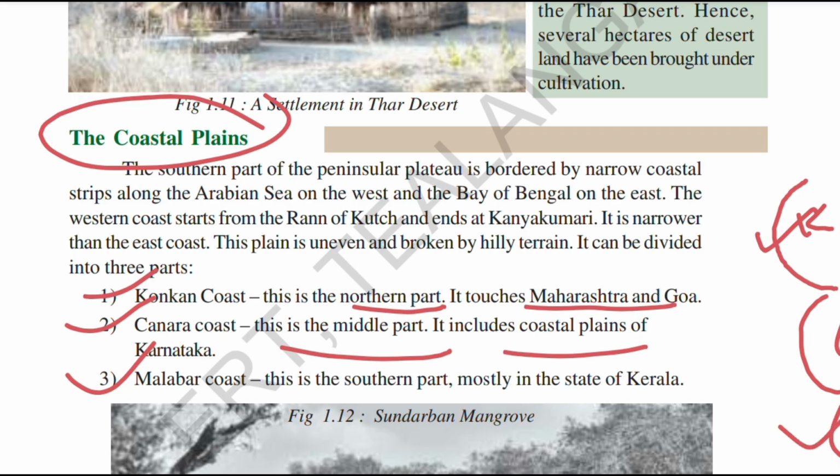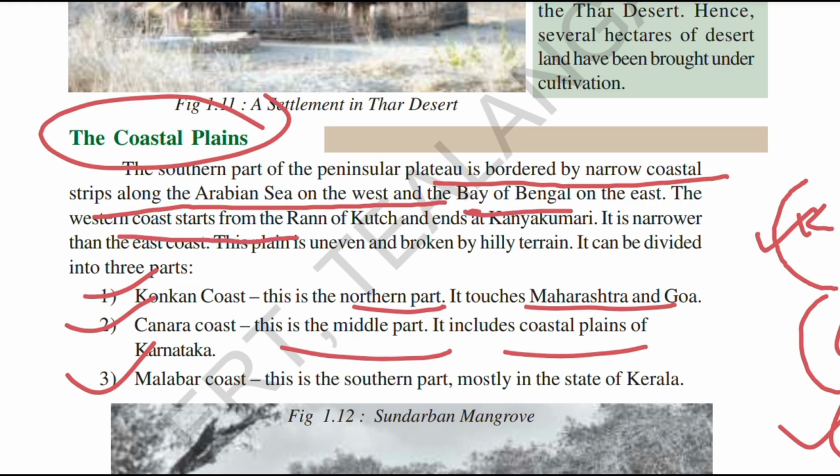When it comes to the Malabar coast, this is the southern part, mostly in the state of Kerala. As we have discussed, the southern part of the Peninsular Plateau is bordered by narrow coastal strips along the Arabian Sea on the west. As I told you, on the west side there is the Arabian Sea in the map, and in the east there is the Bay of Bengal.